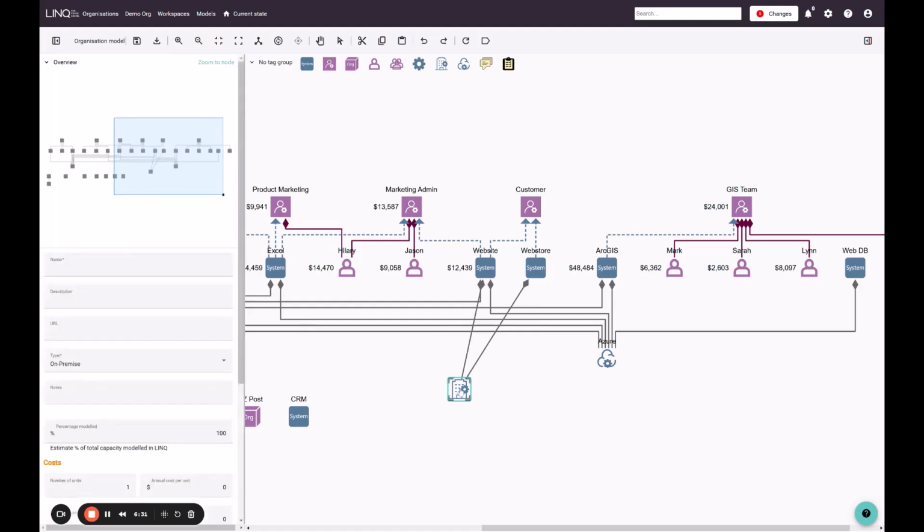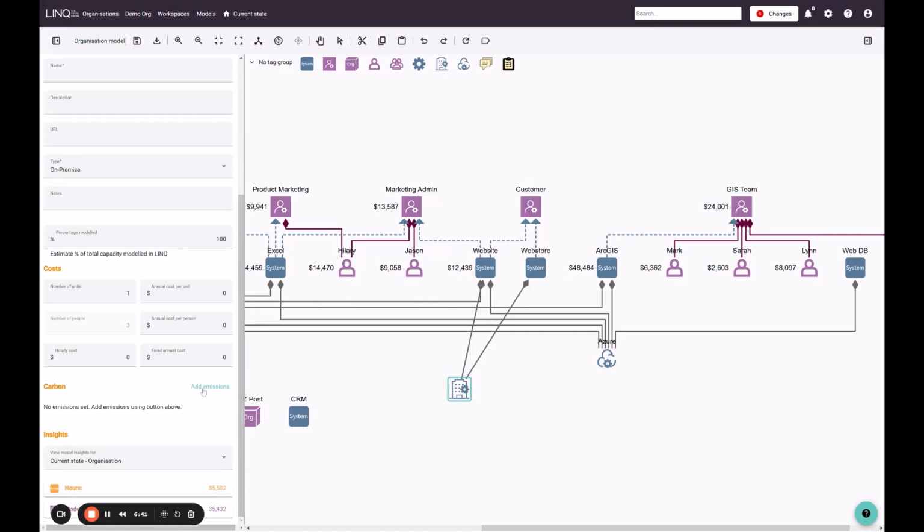This is where we carry carbon. We cover this in more detail in the Carbon configuration onboarding video, so please go and watch that if you want to understand how to define these emission factors and what that means in terms of direct and indirect emissions.